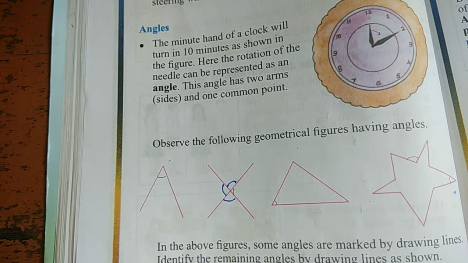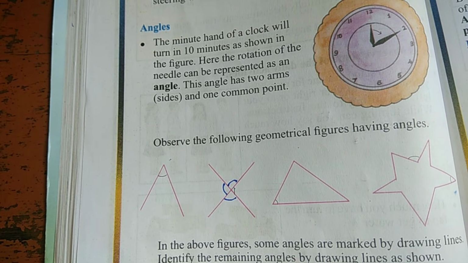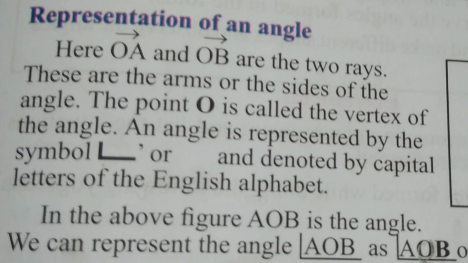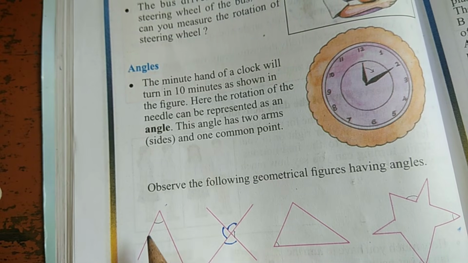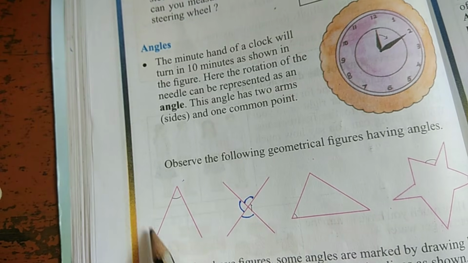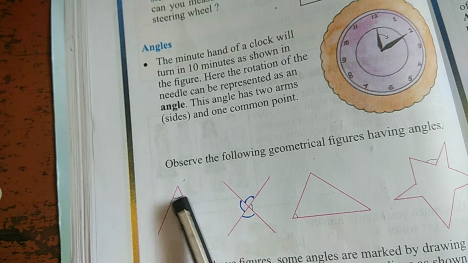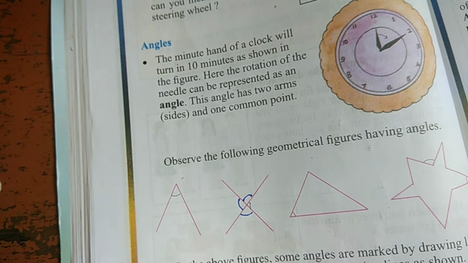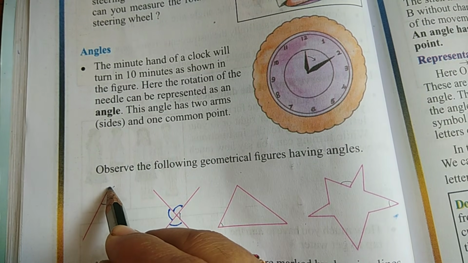Dear students, how do we know this is 30 degree, 60 degree, 10 degree? What are the important things you are using to measure the angles? The angle is an open geometrical figure. Dear students, this angle is an open geometrical figure, and the angle has two rays and a common end point. The common end point is called a vertex.